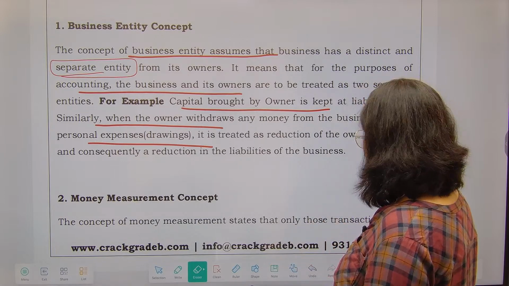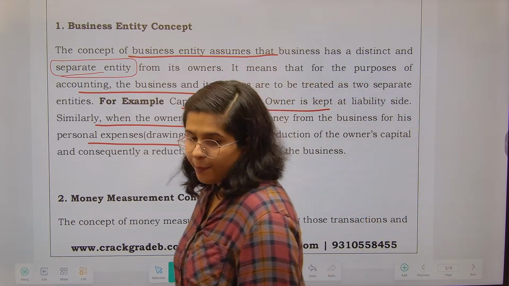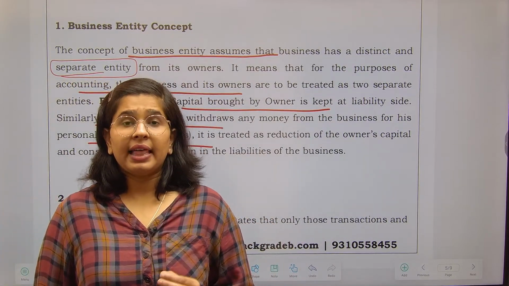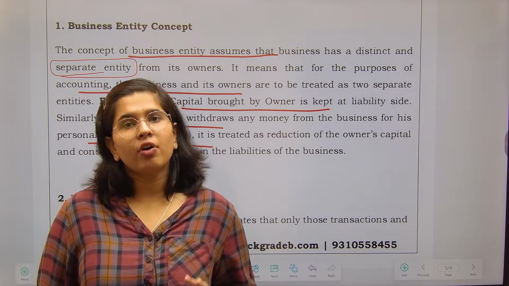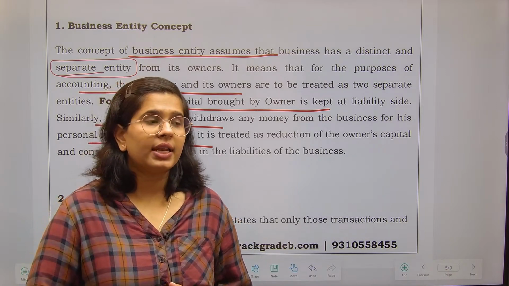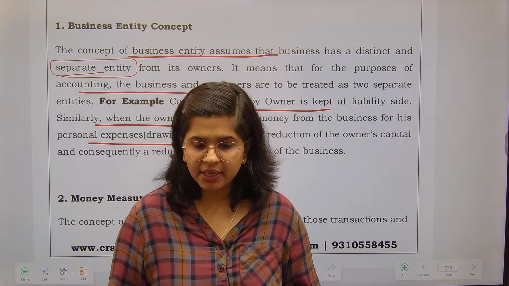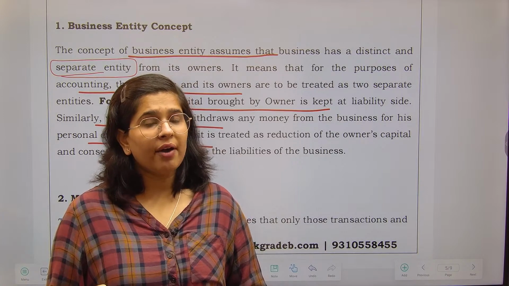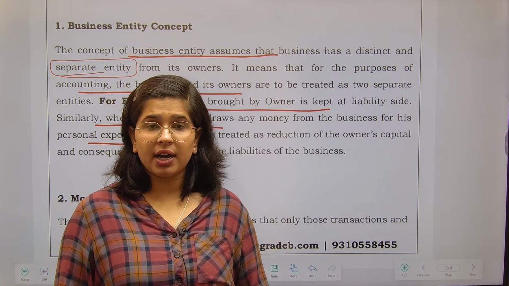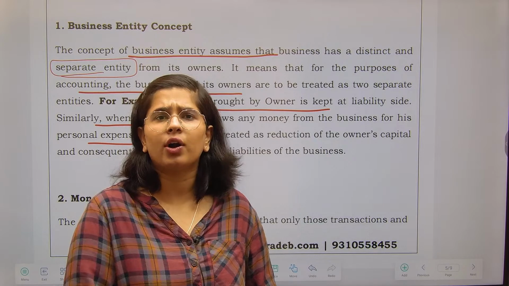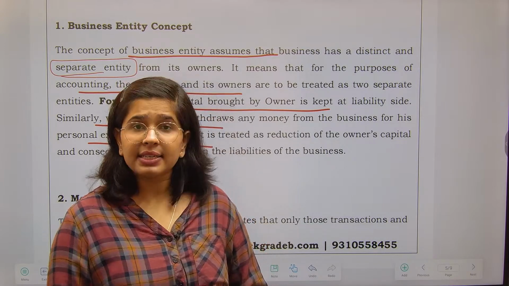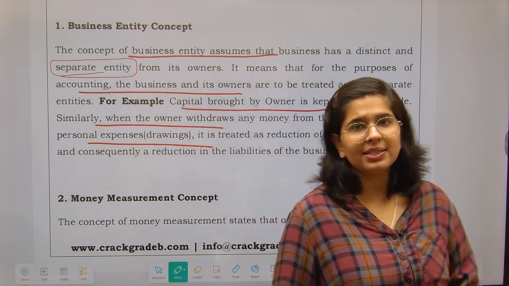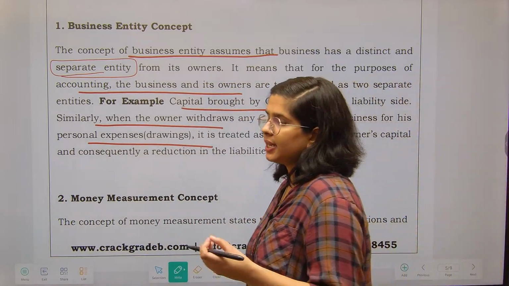Now money measurement concept क्या कहता है कि आपको सिर्फ वो ट्रांजैक्शंस रिकॉर्ड करने हैं that can be measured in terms of money. ठीक है, if certain expense you have made, if it can be measured in terms of money, please record it. If a certain income you have received, if it can be recorded in terms of money, please record it. ठीक है, if any asset you have purchased and it can be valued in terms of money, then go ahead and please record it. Now I will give you certain example.